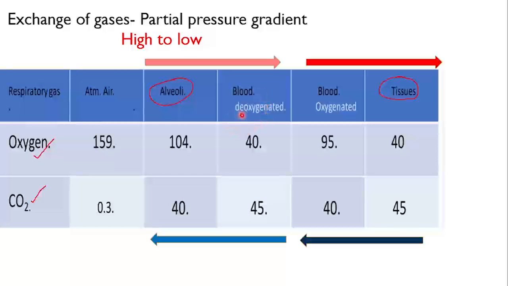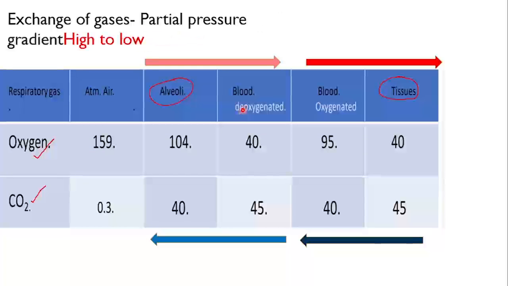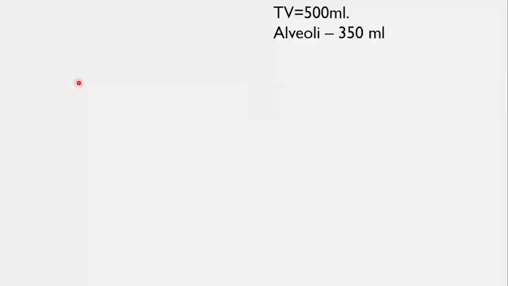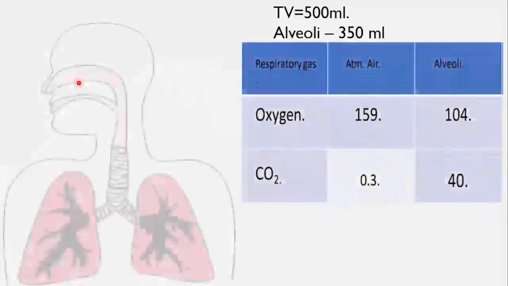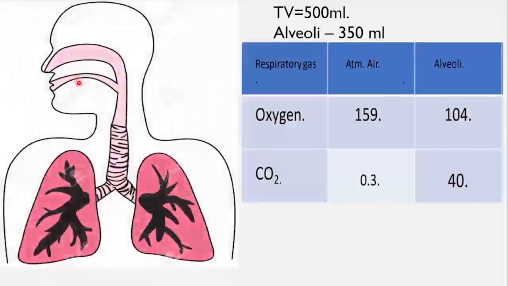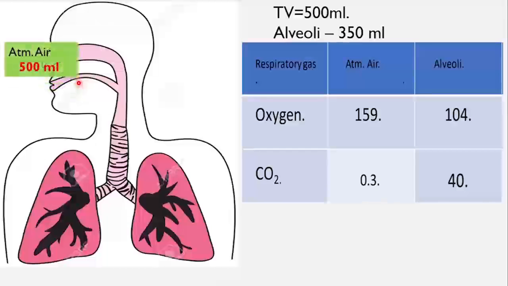Carbon dioxide and oxygen. We have to observe one more point in this table. This is atmospheric air, this is alveolar air. Why are these two values different? Out of 500 ml of air, which we inhale during normal inspiration, which is known as tidal volume, only 350 ml of air reaches up to the alveoli.